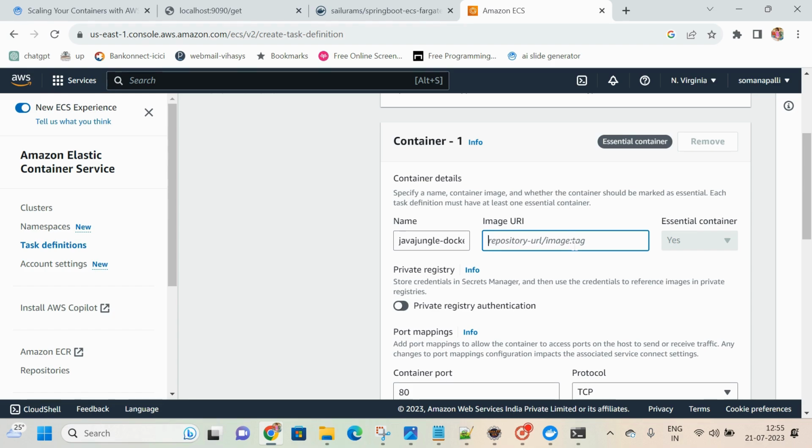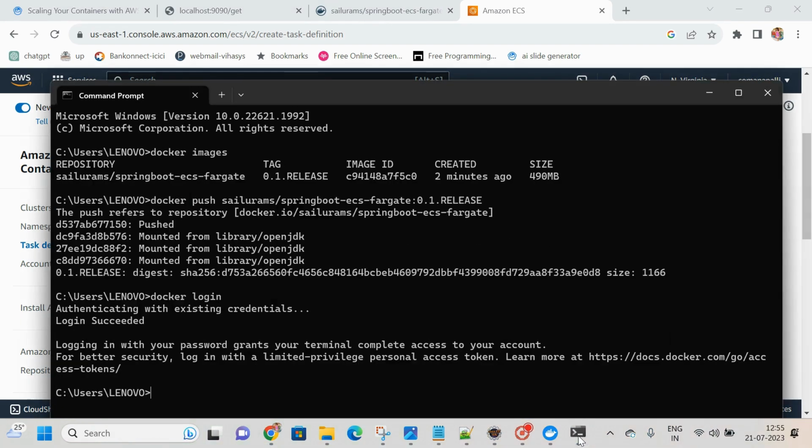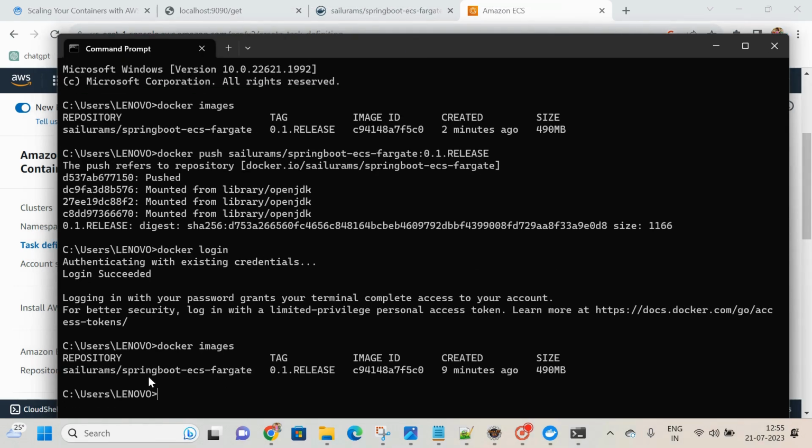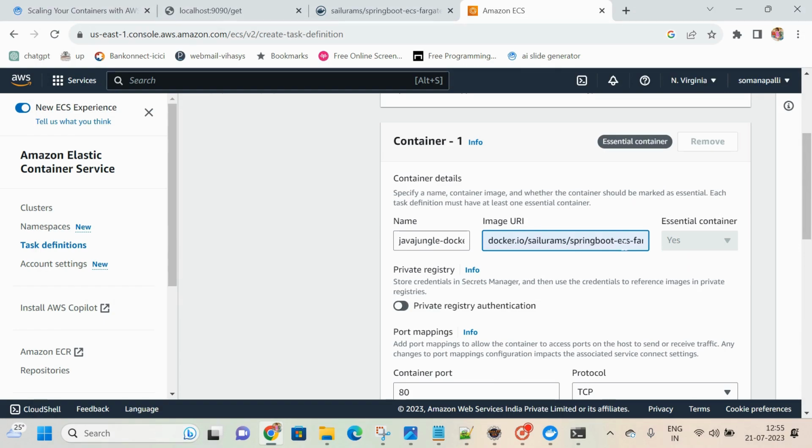Okay, I think we'll give it like this: docker.io, oh my god, it was there already. I should type docker.io slash Shiloh Ram slash, okay. So what is that image name? Tell me, one second. Docker images. Okay, here: Spring Boot hyphen ECS hyphen Fargate, 0.1 point release.